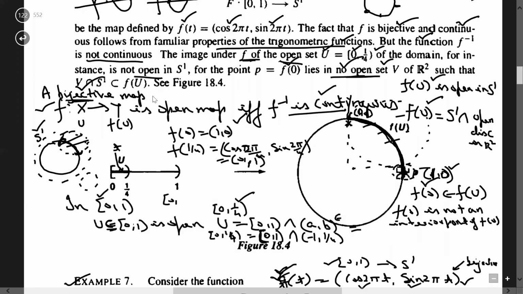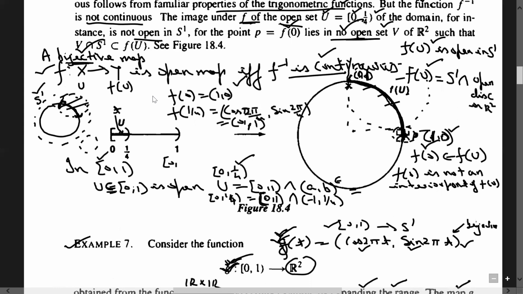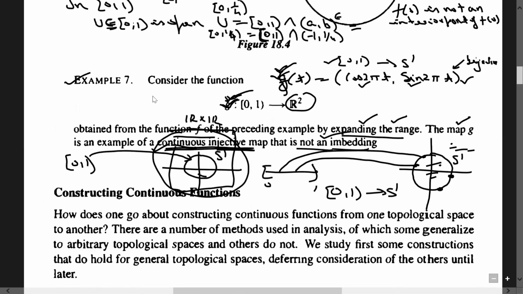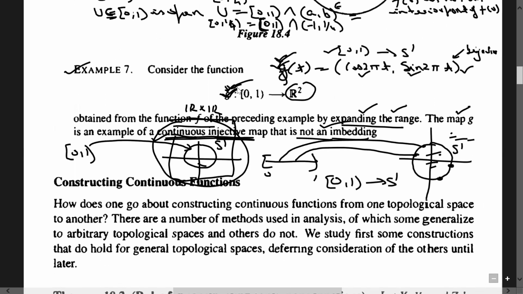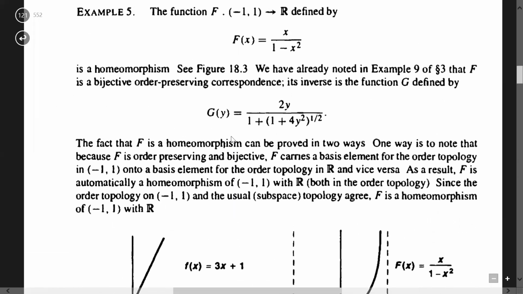Why is it not true here? Because we have seen that if we restrict the map G from (0,1) to its range set S1, then this map is bijective and continuous, but its inverse is not continuous. So with respect to this map, it is not a topological embedding. However, this map is itself continuous and injective. So this is a very good example to counter this statement.